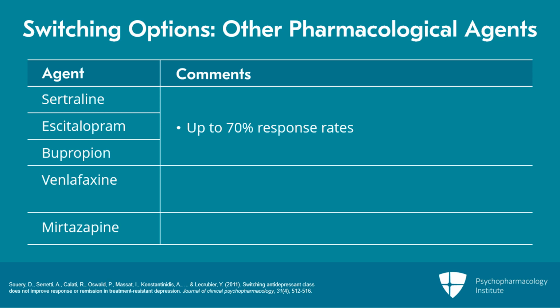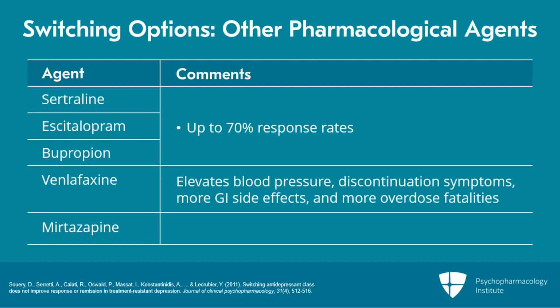The downside of venlafaxine is it can elevate blood pressure, has more severe discontinuation syndromes, more GI side effects, and more overdose fatalities. The mirtazapine switch is another option. It may work faster than other antidepressants, according to some reviews, but not better by 12 weeks. Weight gain must be actively monitored. There are rare cases of agranulocytosis.